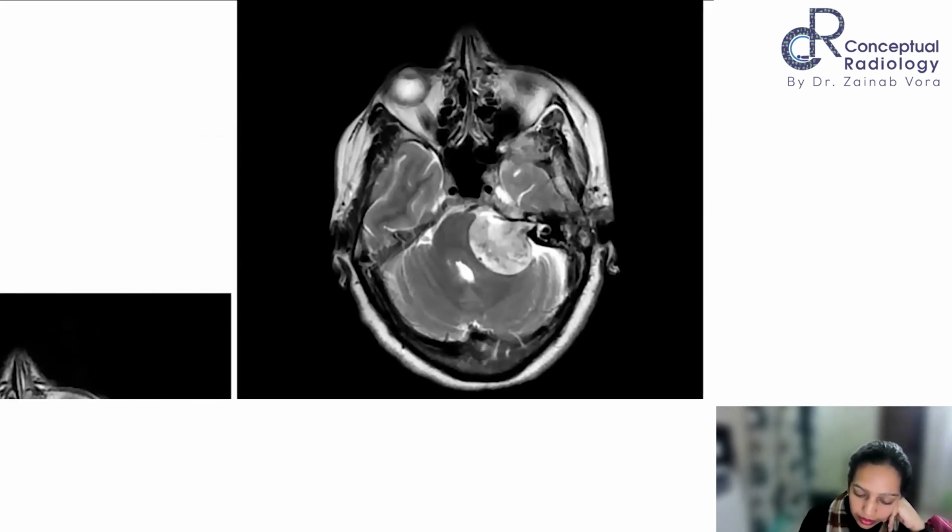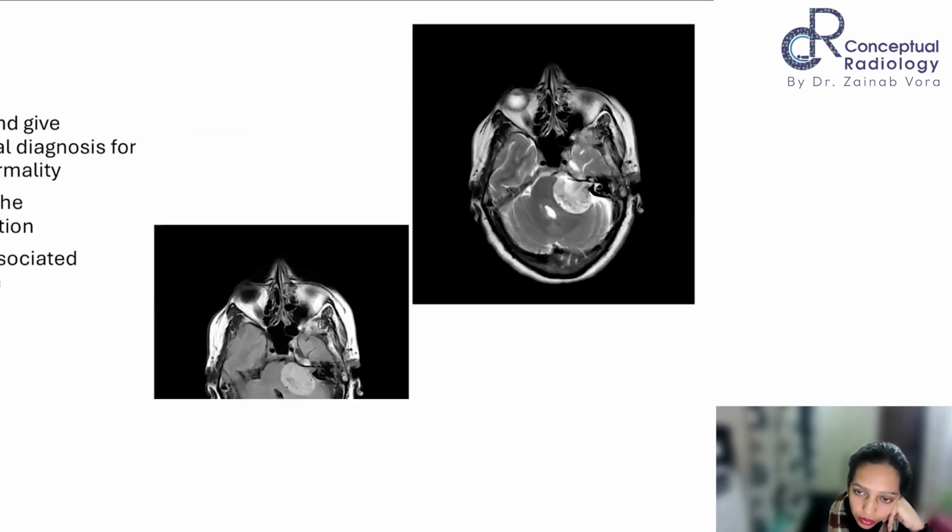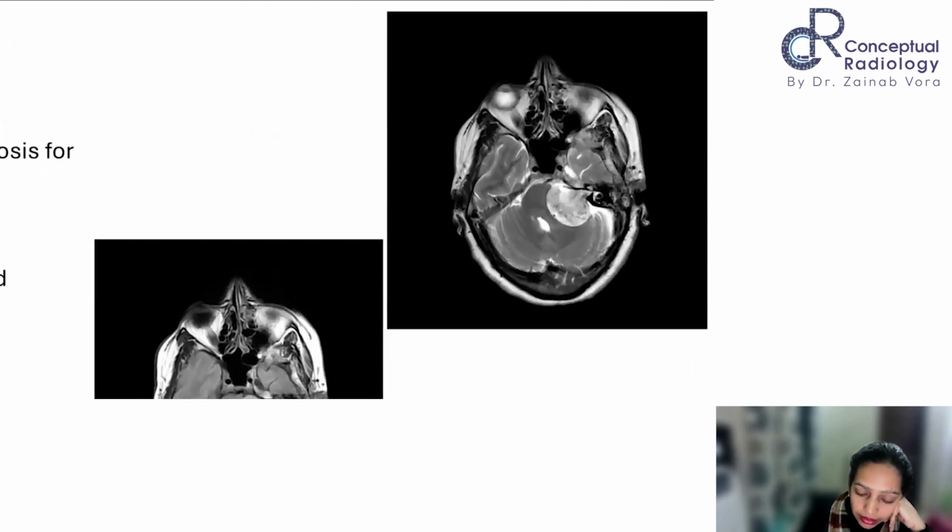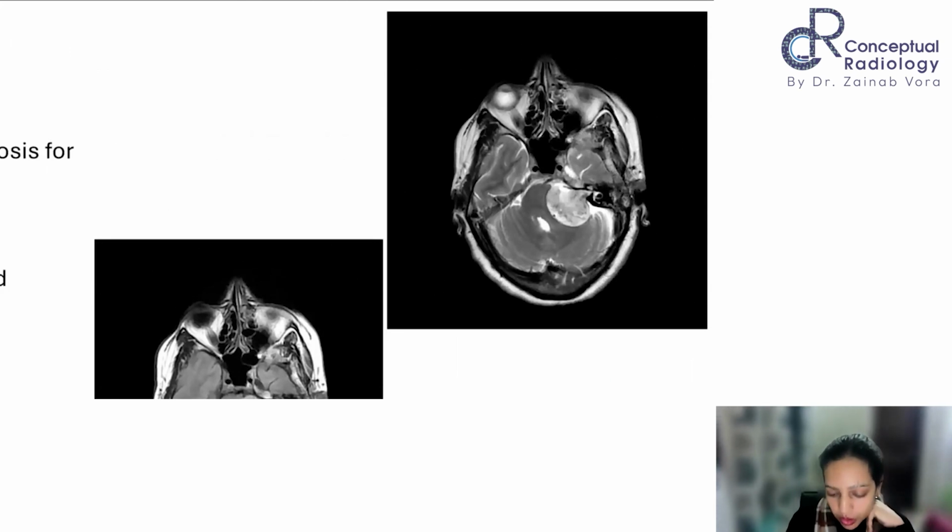So when you say it, you have to mention the sequence first of all. If somebody asks you for the description, then this is the description. This is an axial T2-weighted sequence. Always mention the plane and the modality that has been provided. Make it a constant. So this is an axial T2-weighted section which shows that there is a heterogeneous T2 signal intensity lesion. The lesion has got two components.